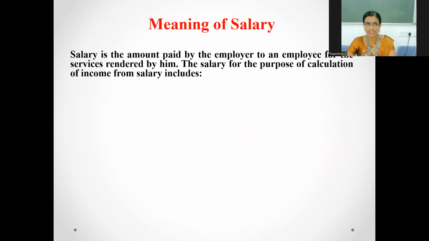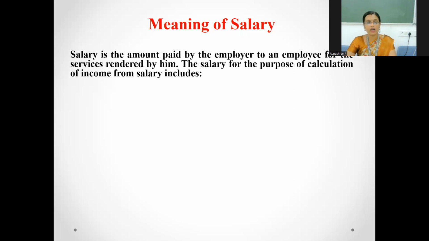When I say I am receiving salary, salary might include many components like basic salary, dearness allowance, house rent allowance, travel allowances, commission, the bonus that I receive, or any other allowances and perquisites that are paid by an employer to an employee for a particular service that he or she renders to the organization. So in simple terms, salary refers to the monetary amount that an employer pays to an employee on a monthly basis for the service that he or she has rendered to the organization for a particular period of time.